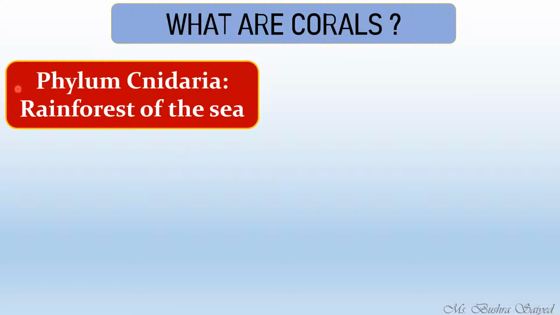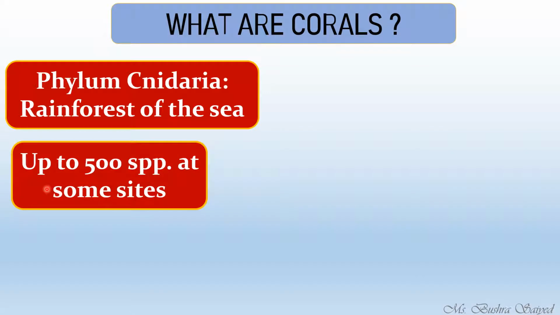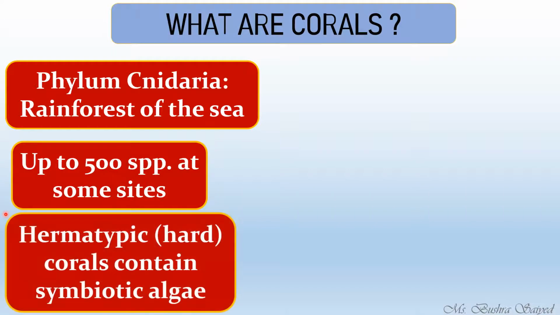Here, you see that it is known as the rainforest of the sea. What is? Corals are known as the rainforest of the sea. We know that rainforests are the most diverse forests, right? So that is why corals are known as the rainforest of the sea. Why rainforest? See the diversity. There are about 500 known species at one particular site of coral reef.